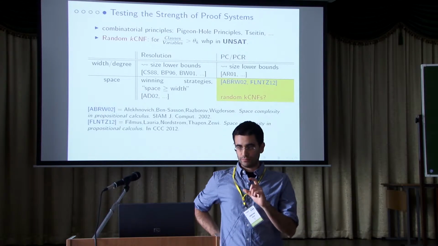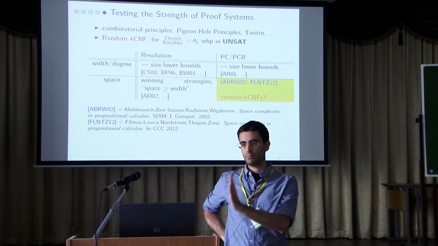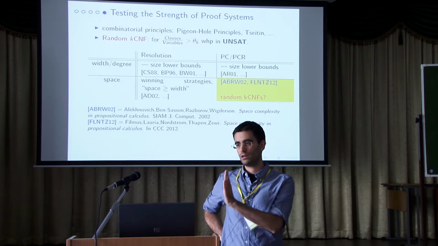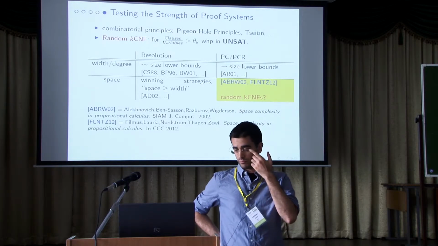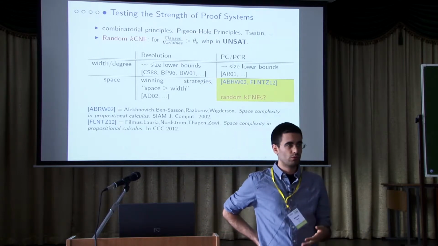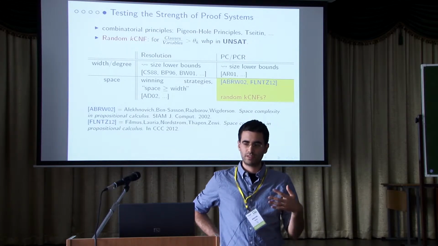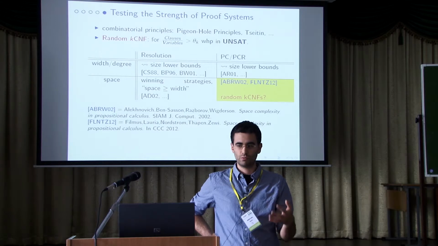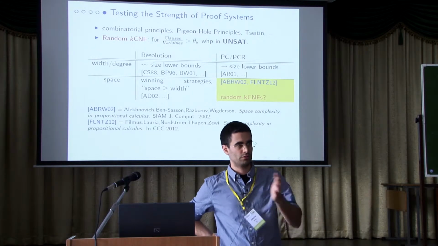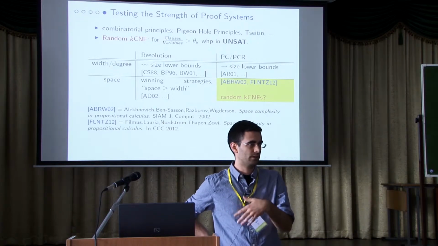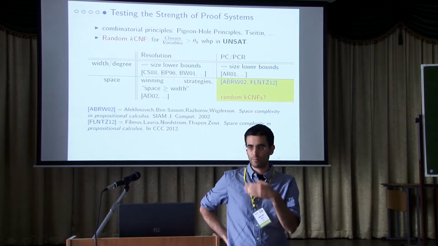And in particular, it's interesting to see how this algebraic setting is related with resolution for many reasons. In resolution, we have a lot of work, so somehow we understand quite well how resolution works, and we want to move this framework also to this algebraic setting that we don't really understand so well.